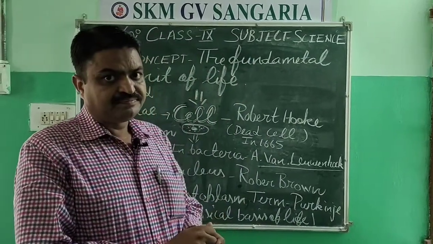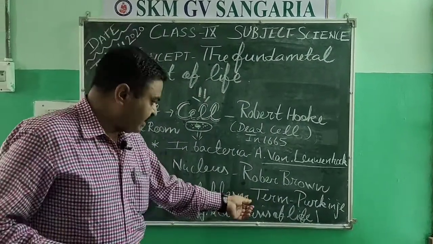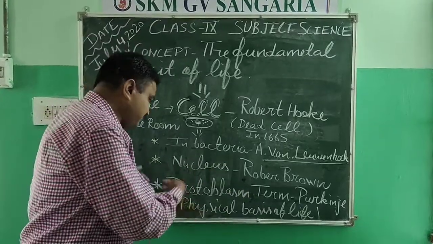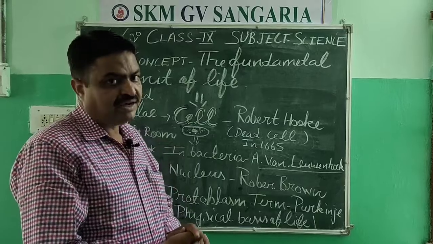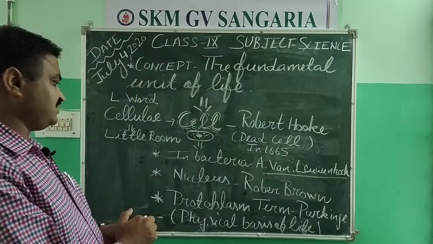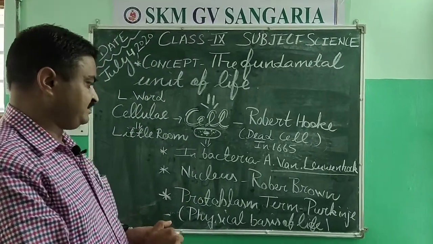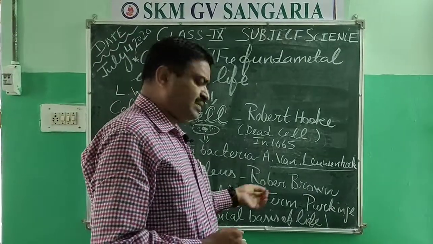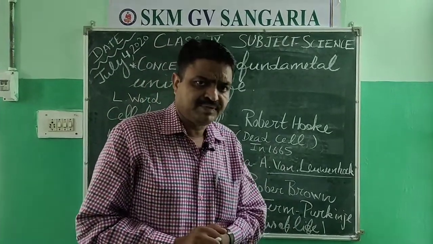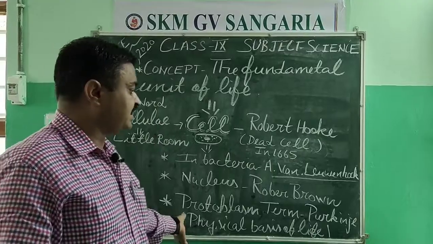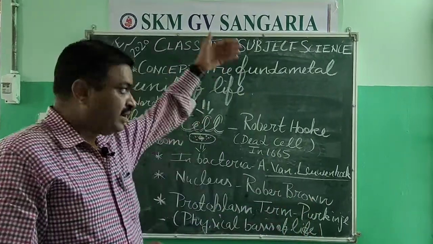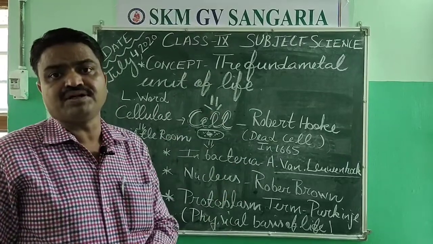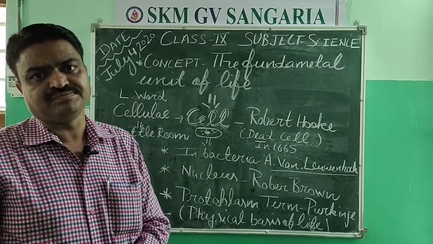After that, again some discoveries were done by scientists, and there is one scientist, Huxley. He called protoplasm the physical basis of life. So it is all about the introduction of the cell, students.